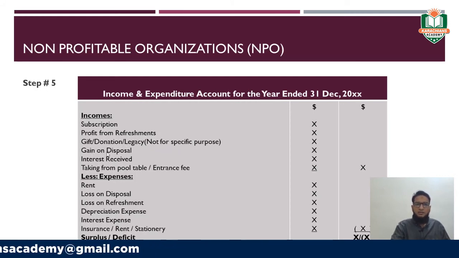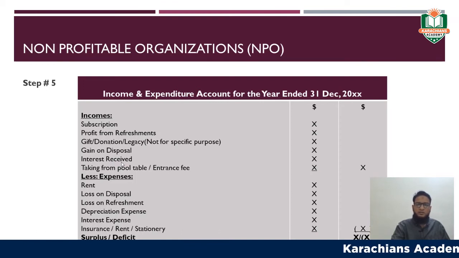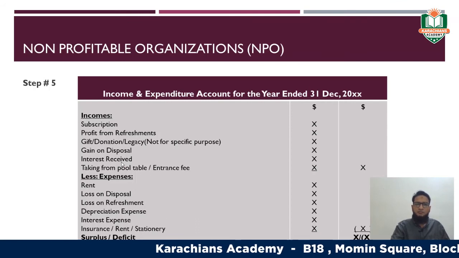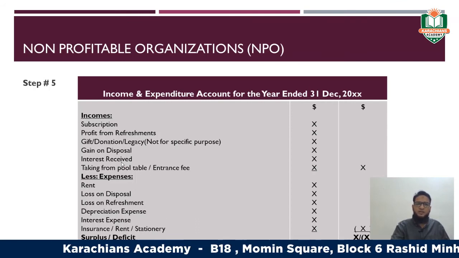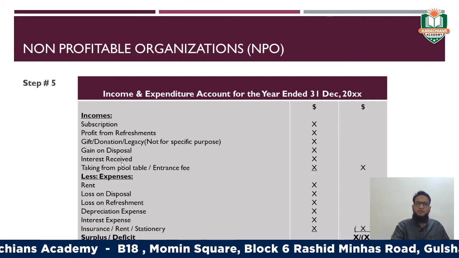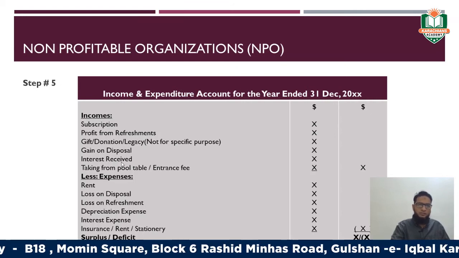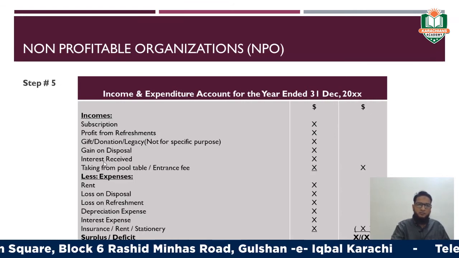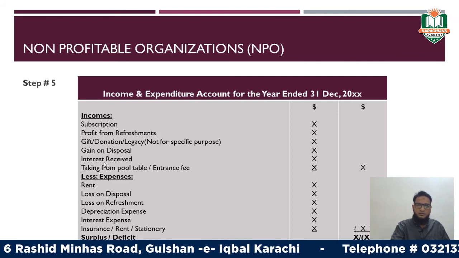Then gain on the disposal of any non-current asset or fixed asset. Interest received: if the non-profitable organization has made some long-term or short-term investment, it will receive interest, which will be added here as an income for the organization.